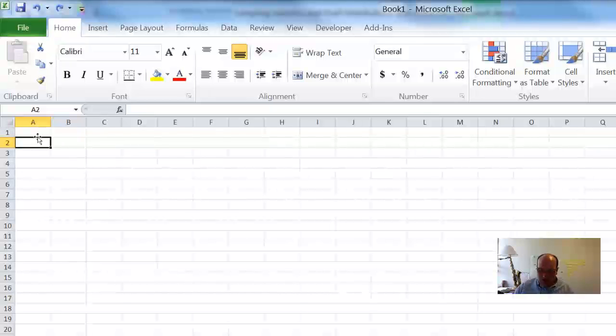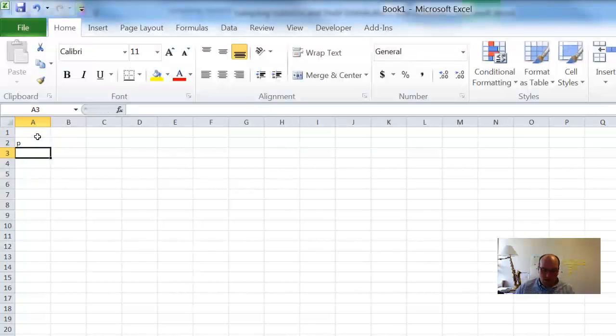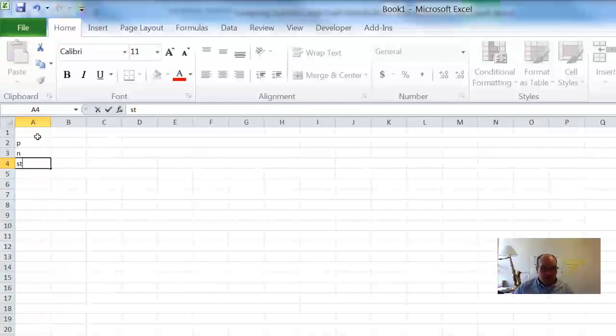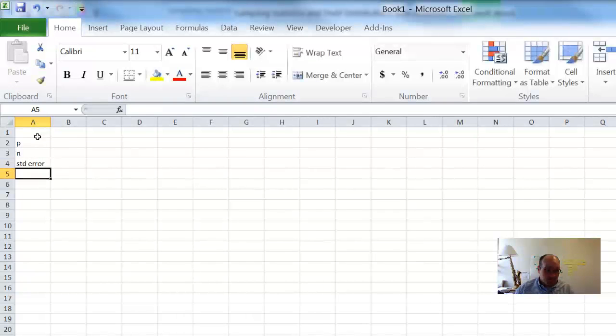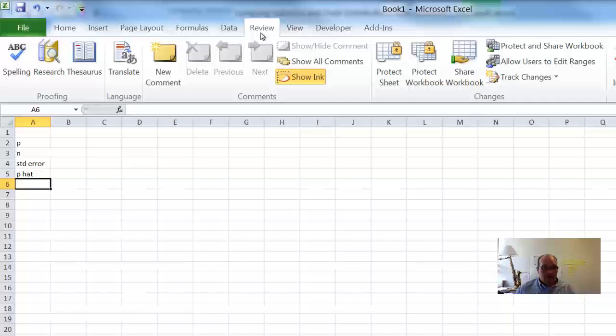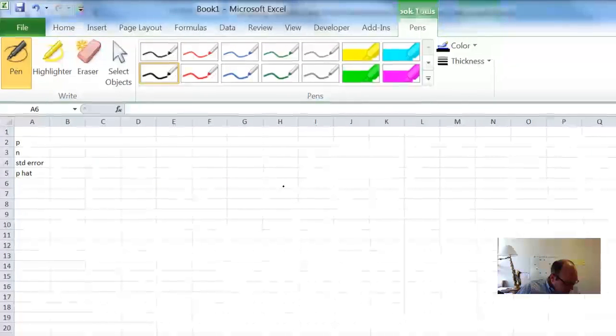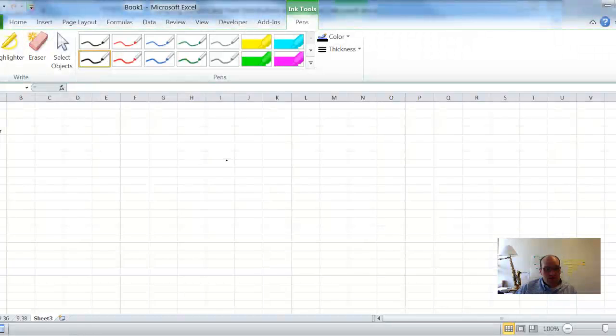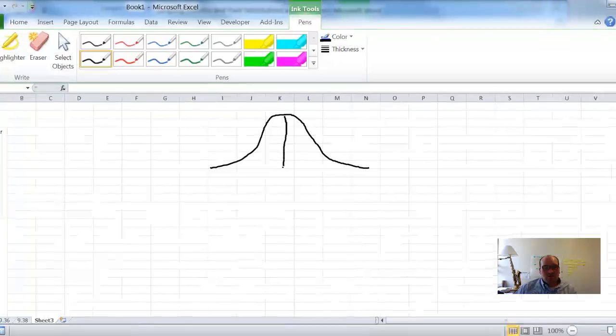If that's the case, then we care about P, N, we have to have a standard error, and then we have to have P hat. I'm going to draw a little bit just so I know what's going on. We have a pretty big N, 400. So right away I'm pretty sure we're going to be able to use a normal distribution. So here's our normal distribution.